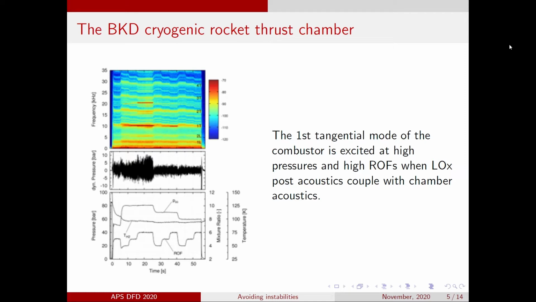At high chamber pressures and high ratios of oxidizer to fuel, the first tangential acoustic mode of the combustion chamber is excited. This is clearly visible in the 10 kHz area of the dynamic pressure signal spectrogram as an angry red line. In this study, we are using data from 5 such experimental runs where these instabilities pop up.